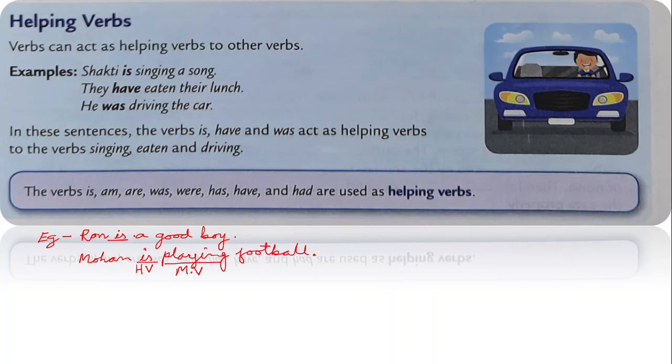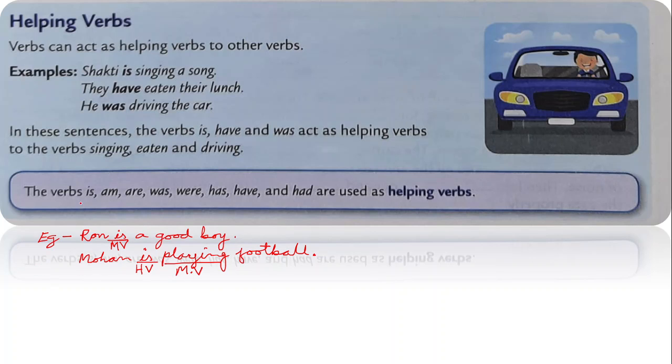But in Ron is a good boy, is forms the main verb. In this case it is not acting as a helping verb. Because there is no other main verb here, without is, Ron a good boy will not show the state of being.